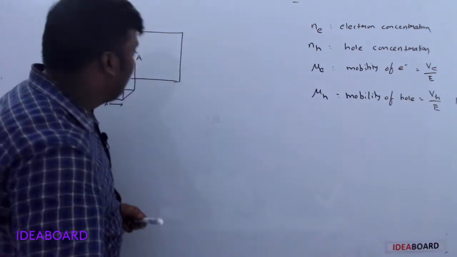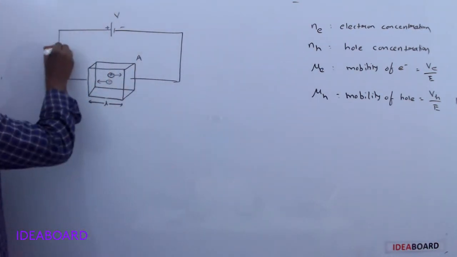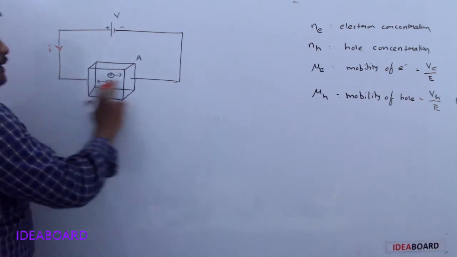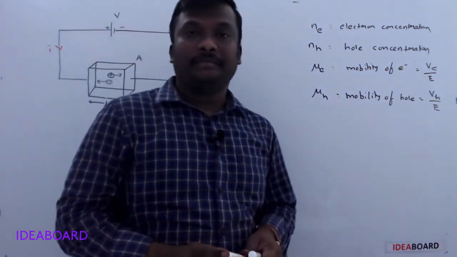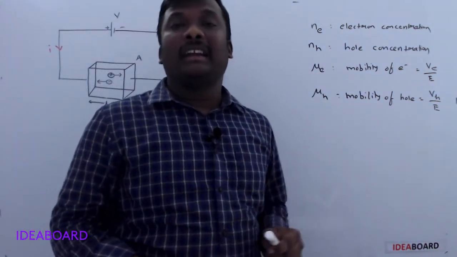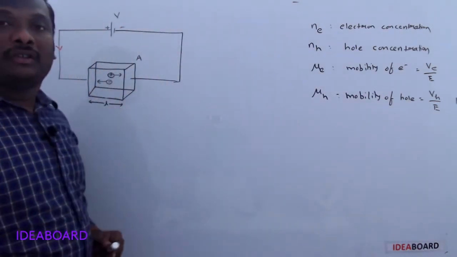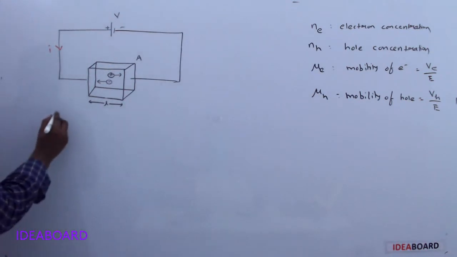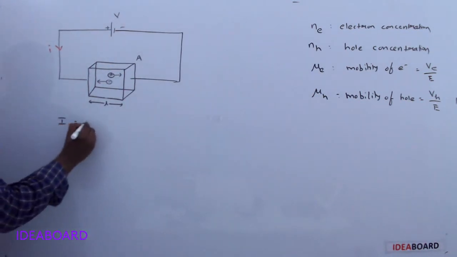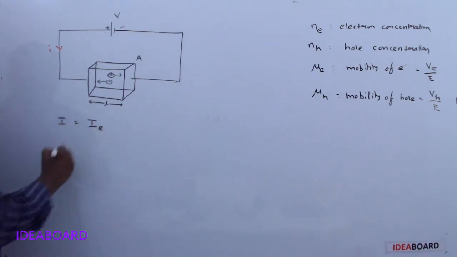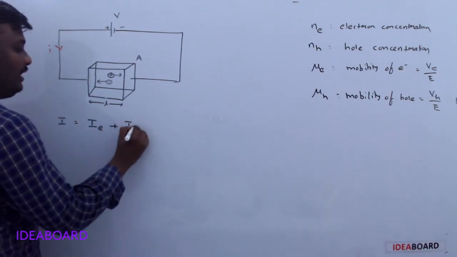Due to this, a certain current passes through the semiconductor. Understand? The total current is due to the motion of electrons and the motion of the holes. So we can write the total current I as due to electrons and holes.